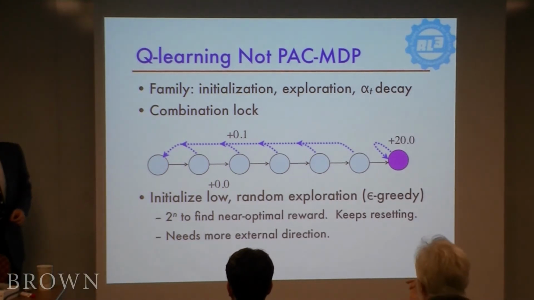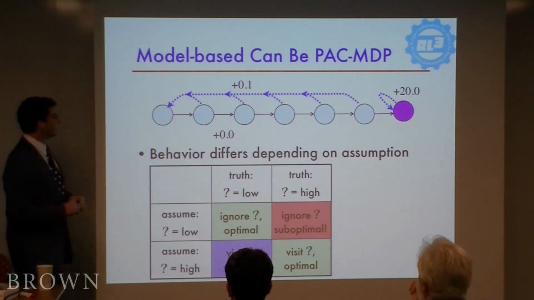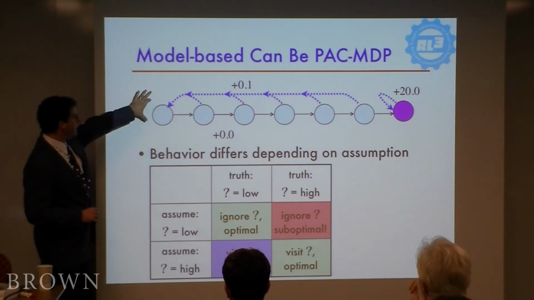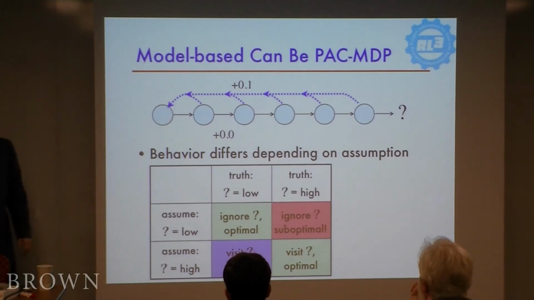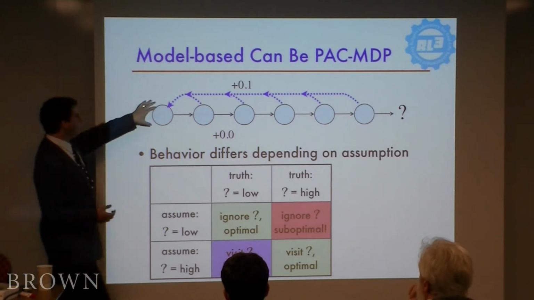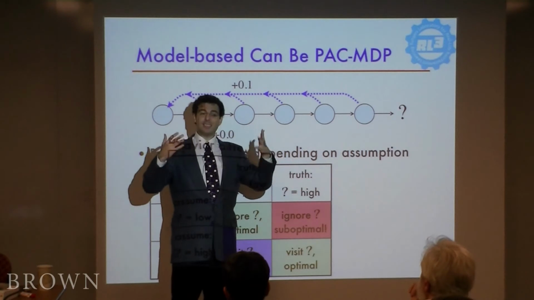All right, so we can't just count on randomness to balance out here. We're going to have to be a little bit smarter. And a model-based approach does give us a nice way to do this. So let's look at the chain example again, the combination lock example. And let's imagine that we've explored most of the world, except for that really happy state at the end. So what does a model-based approach do? It builds this MDP, and it chooses actions optimally with respect to its best guess.